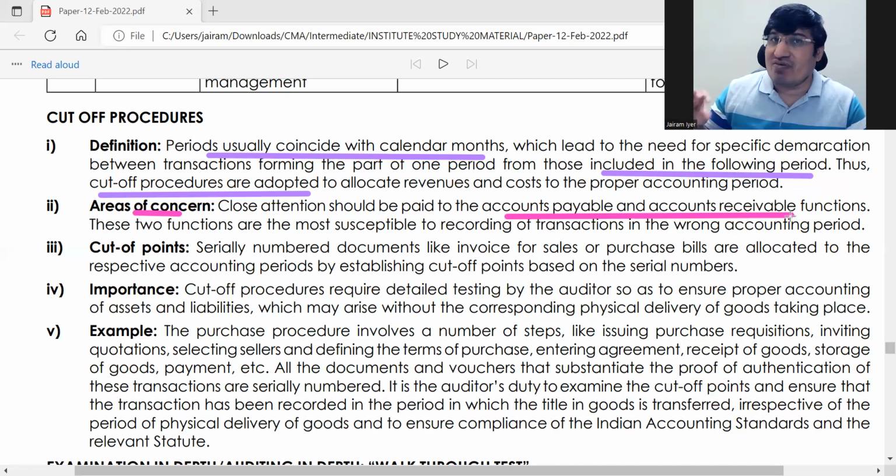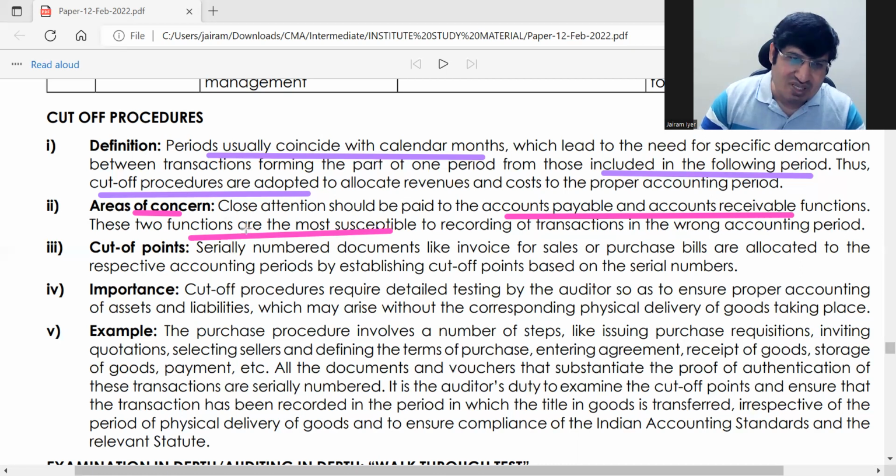So it has to be checked whether the right amount has been carried forward or not. So these two functions are the most susceptible. Which one? Accounts payable and accounts receivable. Why? Because these are the ones which are always carried forward. In your debtors and creditors balance, every month there will be something which is carried to the next period. That's why they are the areas of concern.